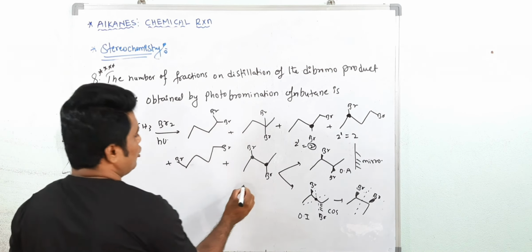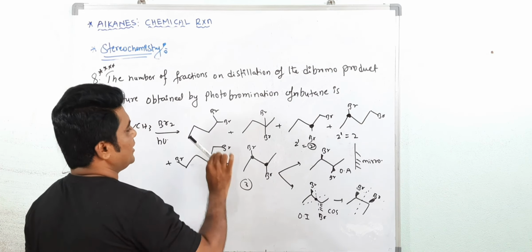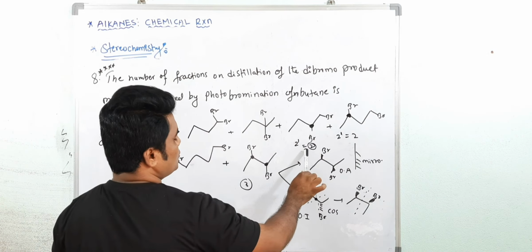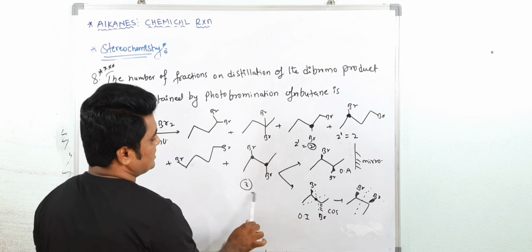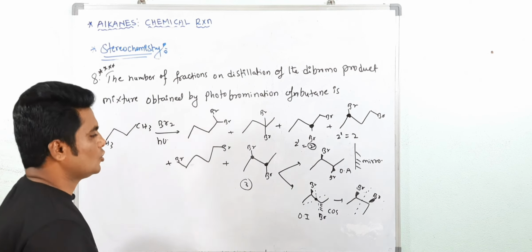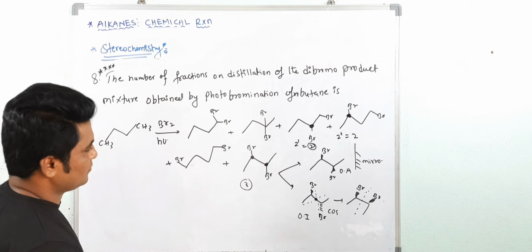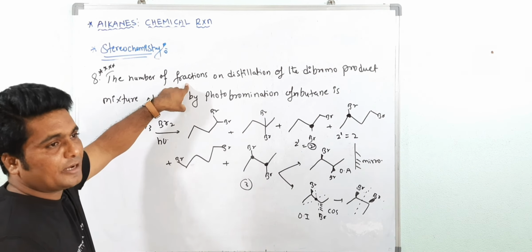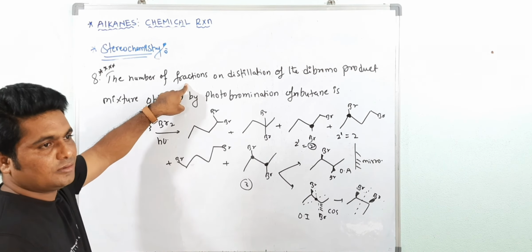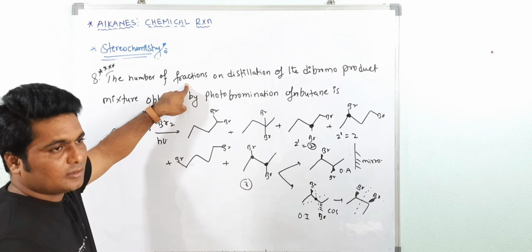So here what? Here you are getting total how many? 3. Total products how many you are getting? 1, 2, 2 plus 2, 4, 4 plus 2, 6, 6, 7, 7 plus 3. Total 10 you are getting. But see how many fractions? It means can be separated by fractional distillation. It means that should have the different boiling point.